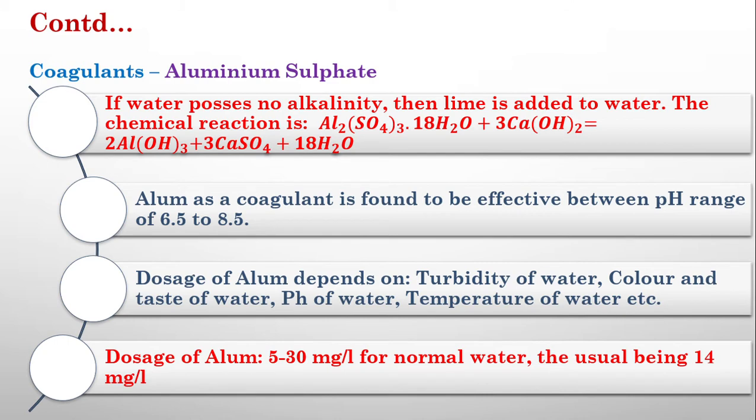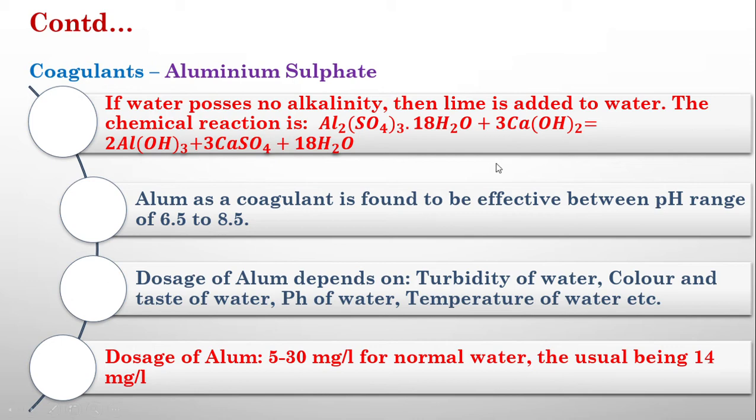And if the water has no alkalinity in it, then we have to add lime along with aluminum sulfate, and this aluminum sulfate reacts with the lime to produce again aluminum hydroxide, which is a flock which can remove all the fine particles. So if the water is not alkaline, we have to add lime along with alum.